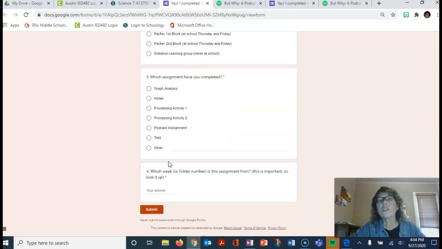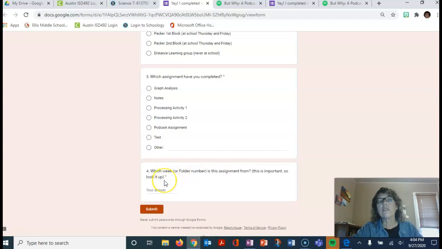Okay, and then which assignment have you completed? These are the names that you see for the assignments in OneNote: Graph Analysis, Notes, Processing Activity 1, Processing Activity 2, or the podcast assignment, which is from Schoology, or maybe you're completing a test. Or if it's something else that I haven't thought of, you can put it in Other.